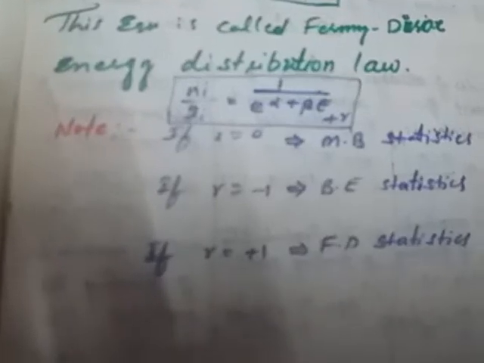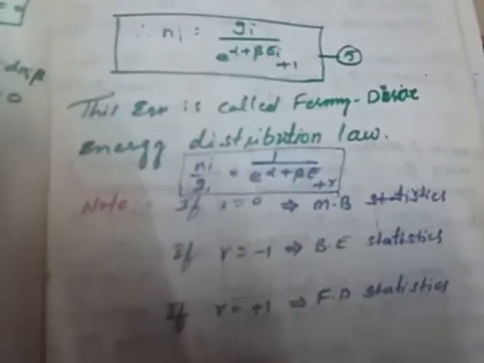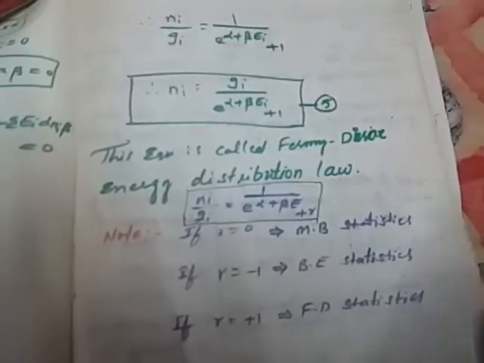Now let us discuss how to distinguish among these distribution laws. What are the differences among these laws? Let us take the distinction among the Maxwell-Boltzmann, Bose-Einstein and Fermi-Dirac distribution laws.